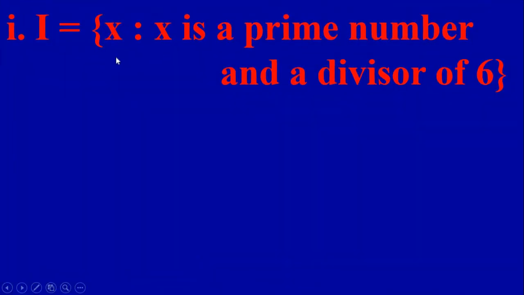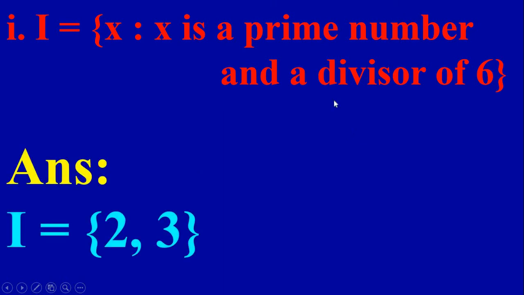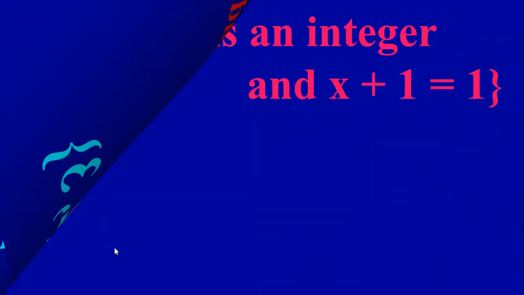So next problem, I equal to the set of all x such that x is a prime number and a divisor of 6. Now here you have to write divisors of 6, but it should be a prime number. We know that prime numbers start with 2. 1 is neither prime nor composite, so 1 is not possible. And the next number is 3. Both are divisors of 6. 6 is a divisor of 6 but it's not a prime number. So the answer is only 2 and 3. So therefore I equal to the set 2 and 3.